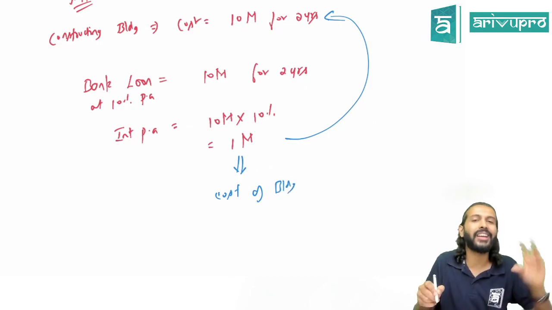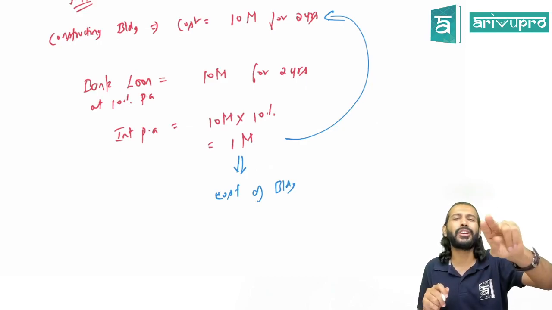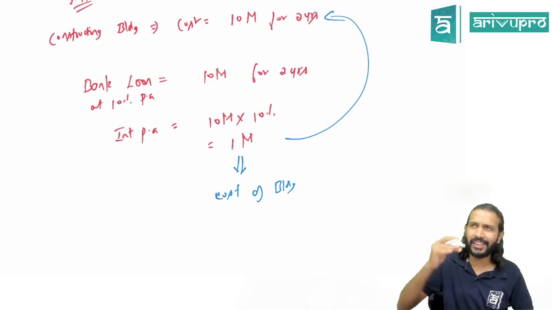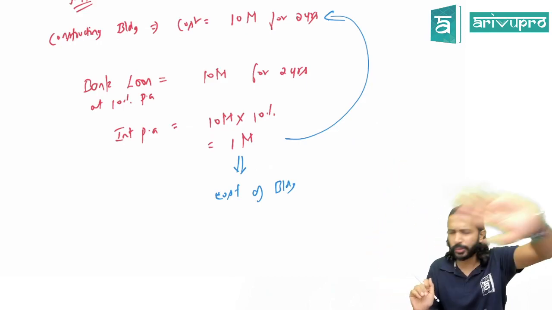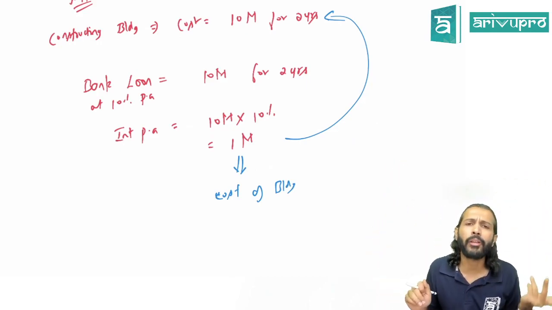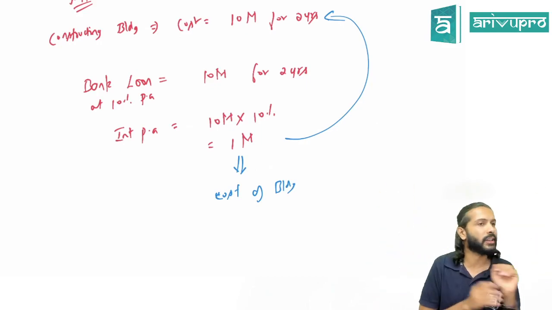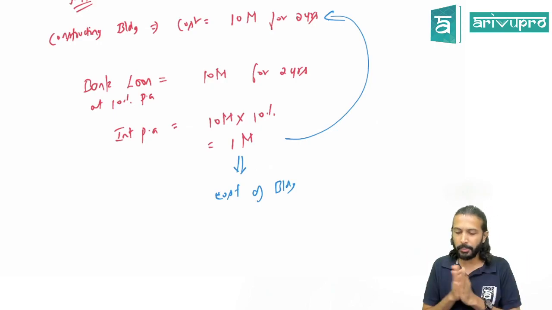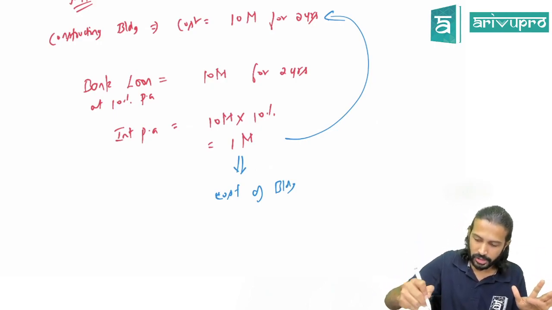That's all there is to the Ind AS 23 concept. As far as Ind AS 23 goes, you just need to figure out whether this interest is related to a qualifying asset. If it is, don't transfer it to P&L, add it to the asset. And what is a qualifying asset? One which takes a substantially long period of time to get ready for its intended use. What is a substantial period of time? Not defined as such. That is what I have written on the first page.